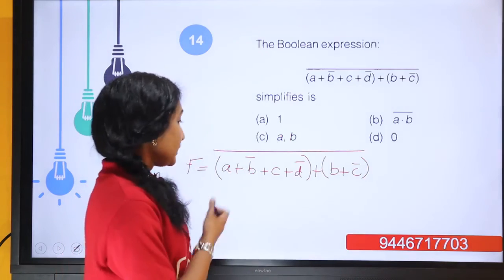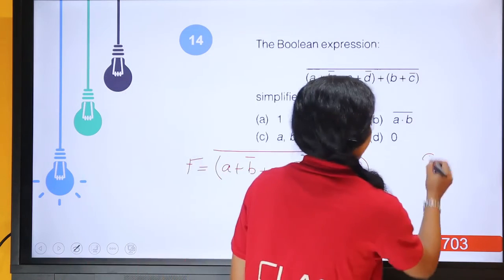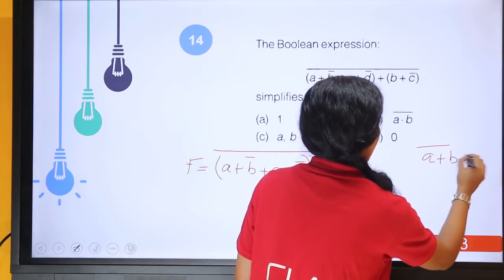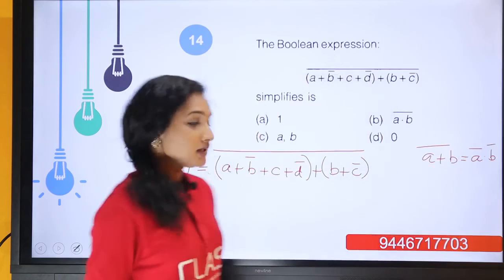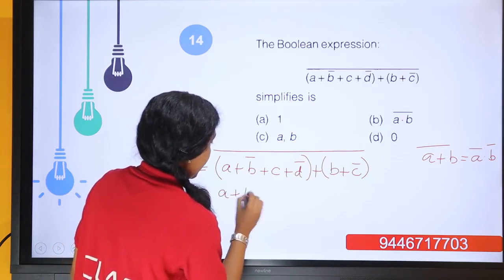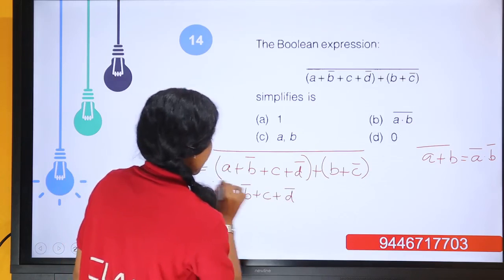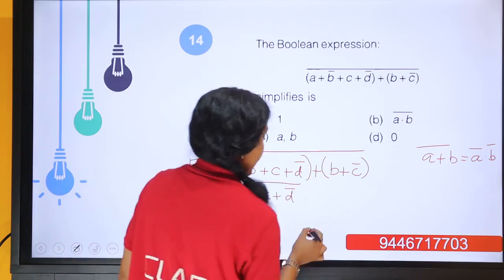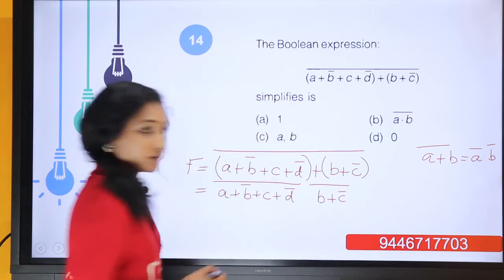We know De Morgan's law is A or B the whole complement equal to A complement and B complement, right? So for this it becomes A or B bar or C or D bar, the whole complement, and B or C bar, the whole complement.